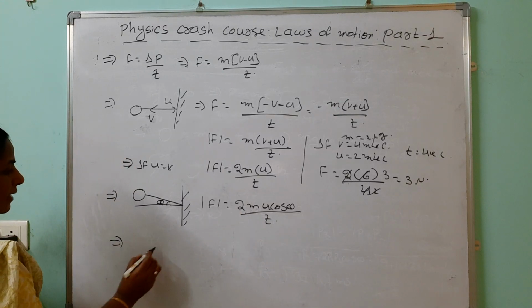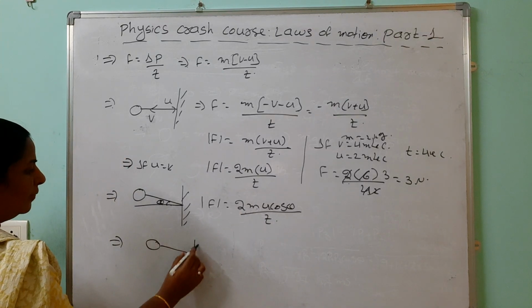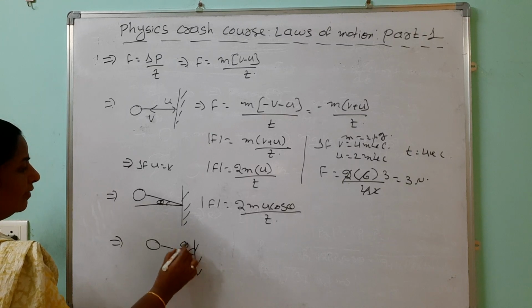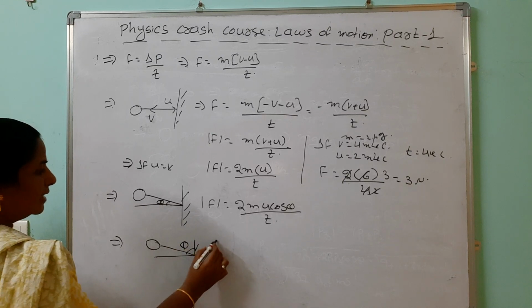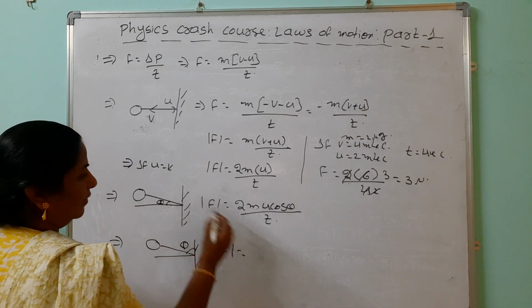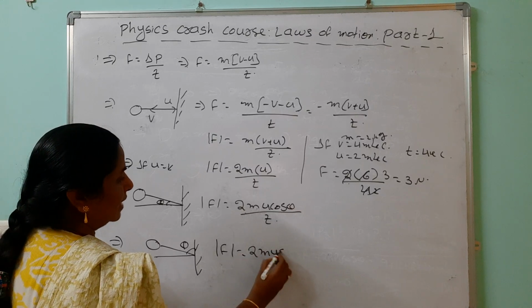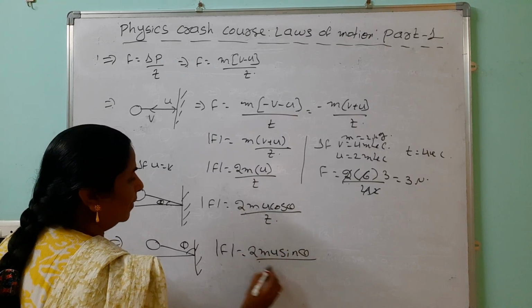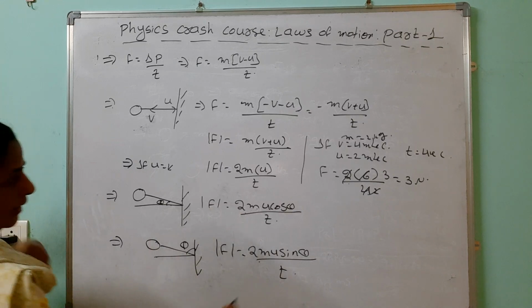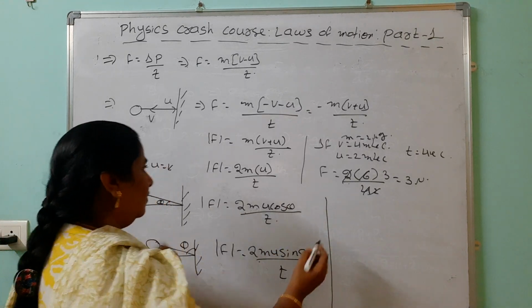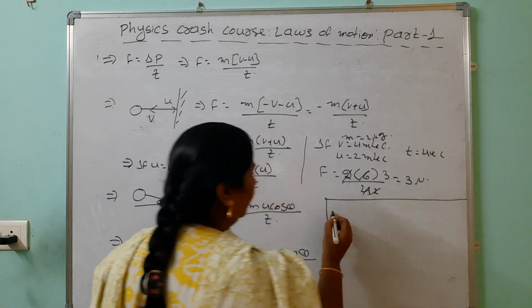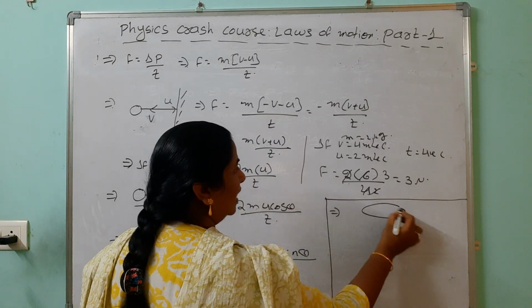Like that, in another case, if the ball strikes the wall making an angle theta with the vertical, then instead of cos theta we take sin theta: 2mu sin theta by t. Not only this one, look here. This is one horizontal plate.